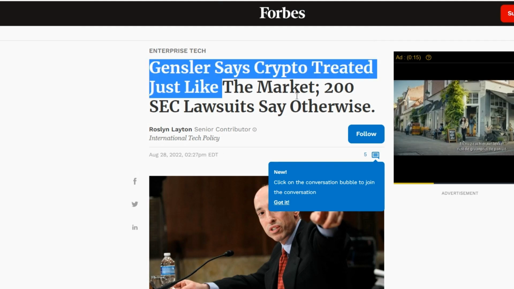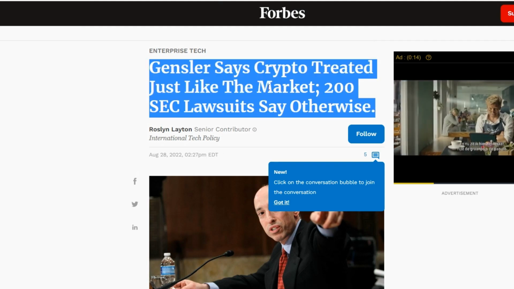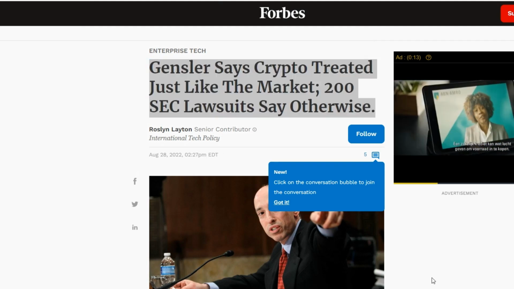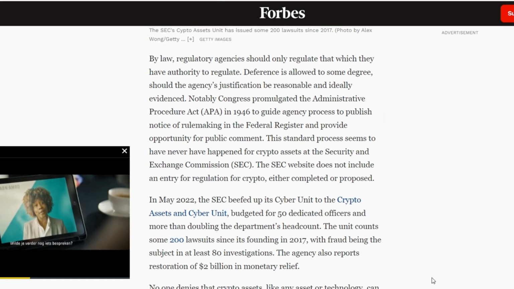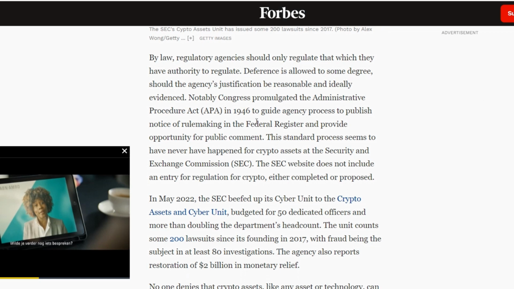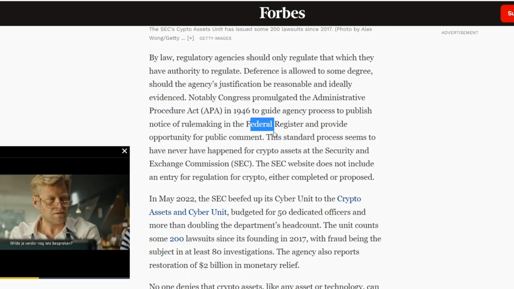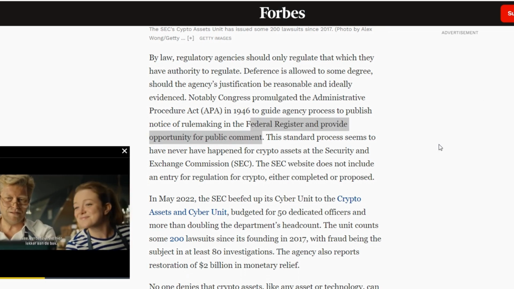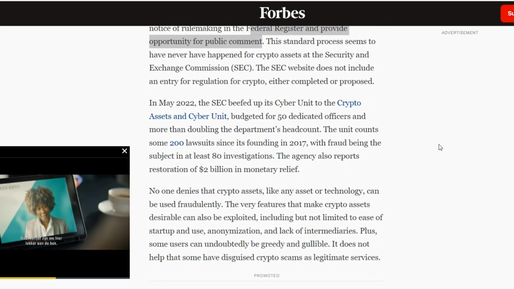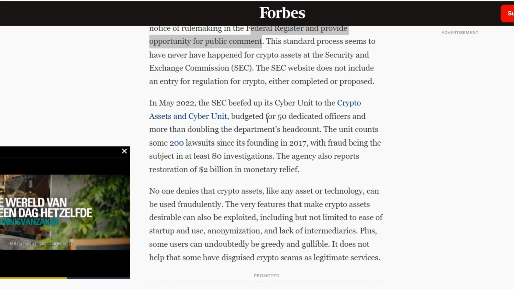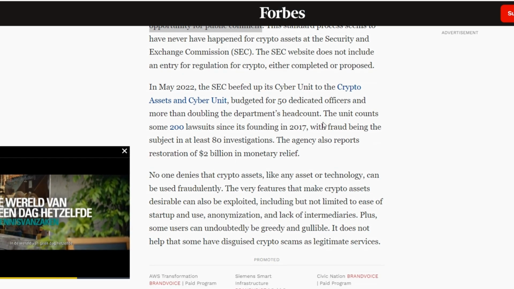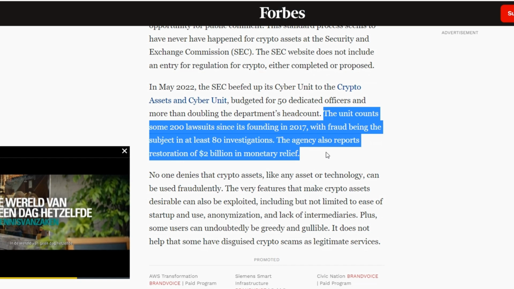Forbes expert Rosalind Layton, Ph.D., already known to us, described the tactics of regulation by coercion of the Securities and Exchange Commission as manipulation through arbitrary decisions, as well as the absence of a process and rules. The journalist claims in a recent article that the increase in the number of settled SEC cases against cryptocurrencies indicates that the agency does not have clear rules. Indeed, about 90% of SEC cases are settled rather than completed in court. Such a high degree of enforcement and settlement suggests that the SEC's rules are unclear and may not exist, Layton said.